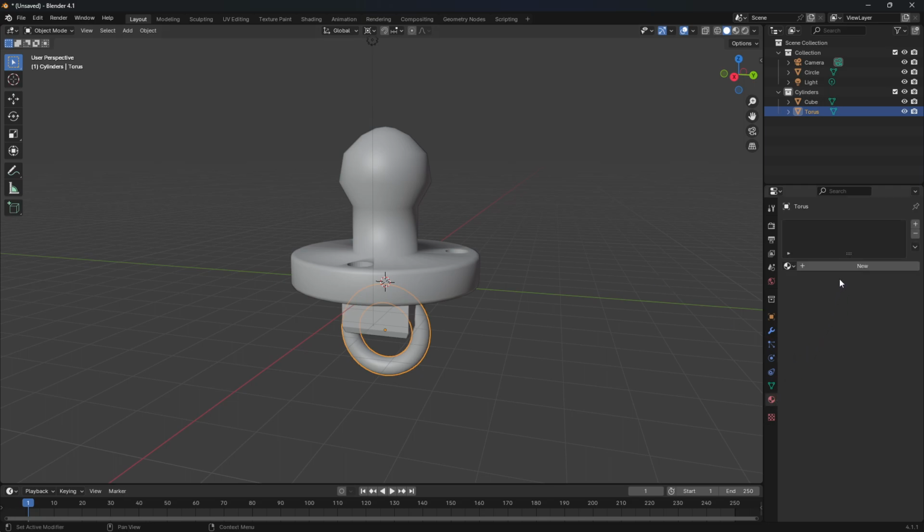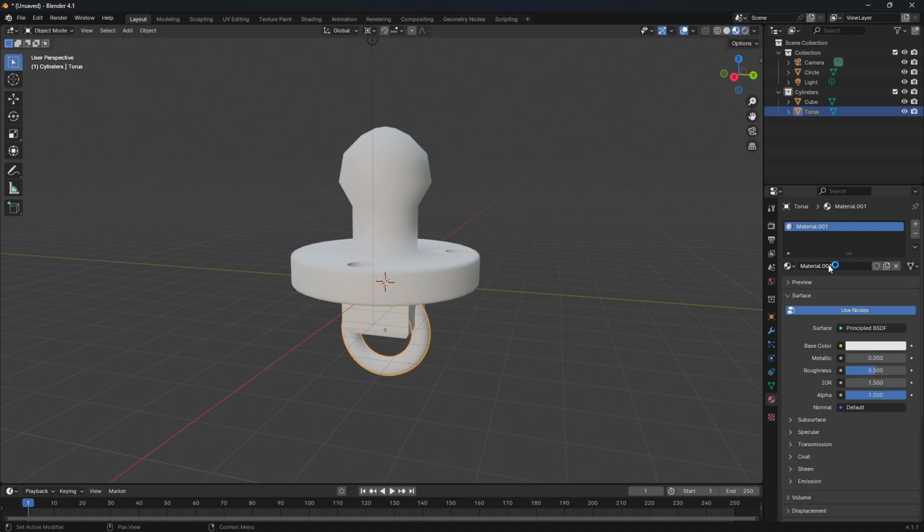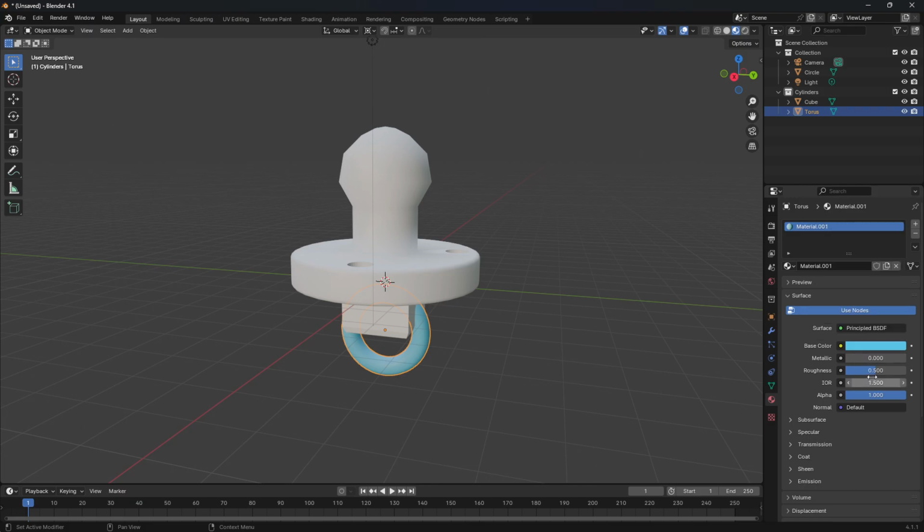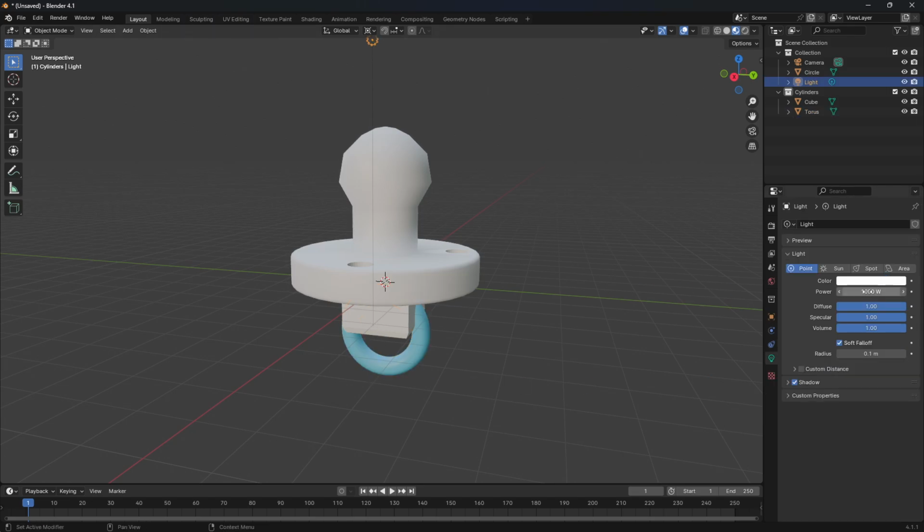Create some materials. Go to material preview mode here, and just paint this thing. Keep it easy. On roughness, like that, and same for this one.